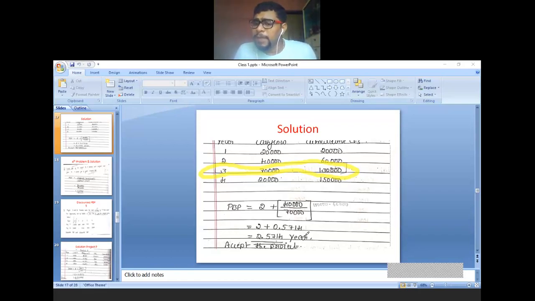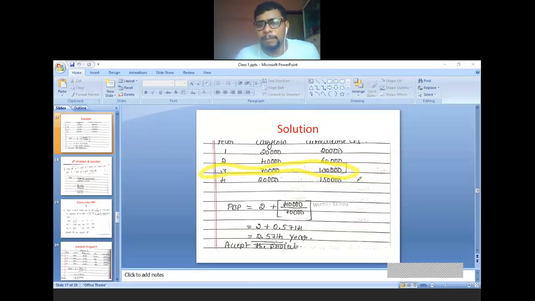What is the standard payback period given in the problem? 3 years. Now what is your decision? Accept the project. Why do you have to accept the project? Because the calculated payback period is less than the standard payback period. Calculated payback period less than standard payback period means accept the project. Therefore we are accepting the project.